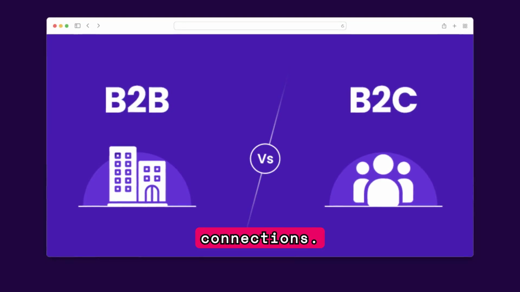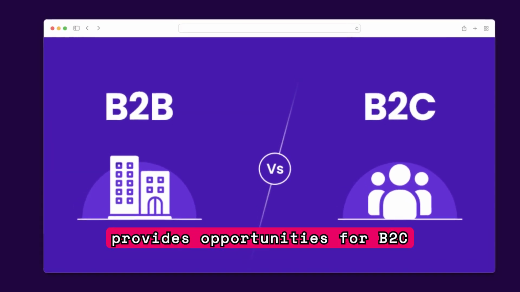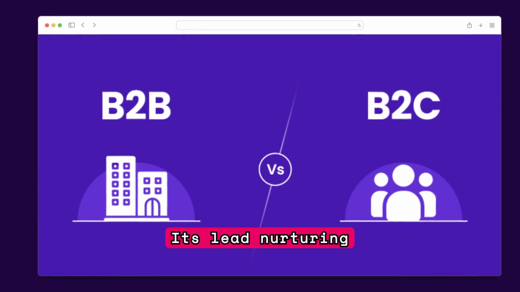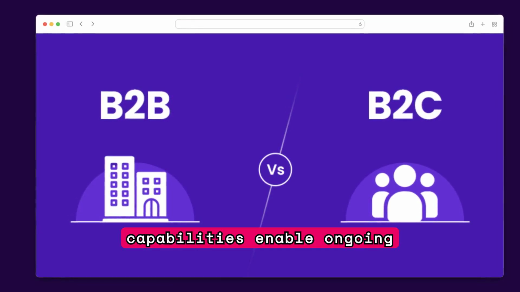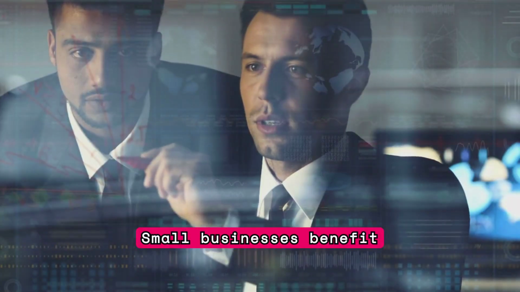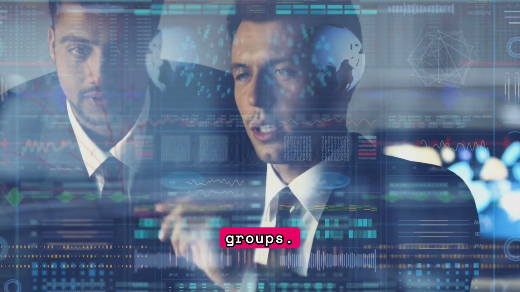It facilitates networking for B2B expansion and provides opportunities for B2C enterprises to engage directly with customers. Its lead nurturing capabilities enable ongoing communication for fostering long-term client relationships. Small businesses benefit from building personal relationships and engaging in relevant LinkedIn groups.